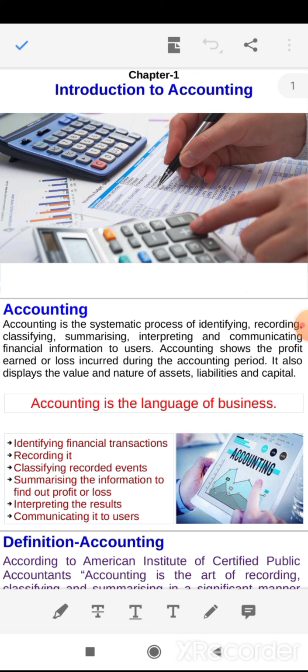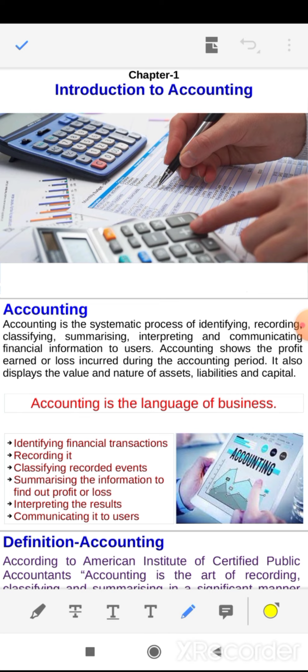Today we are going to discuss chapter one, introduction to accounting. Let us see what is the meaning of accounting. Accounting is the systematic process of identifying. Identifying means to identify the transaction, whether such transaction is related to the business and whether such transaction can be expressed in a monetary term. If these transactions are related to the business as well as can be expressed in a monetary term, then such transactions are to be recorded in the organization's books of account. Recording means to record the transaction.